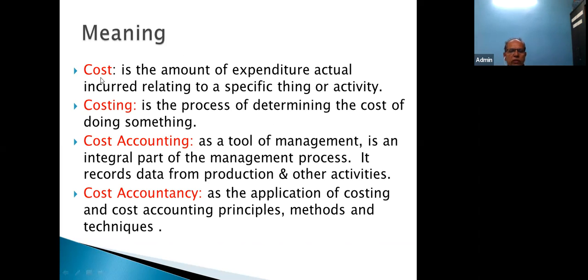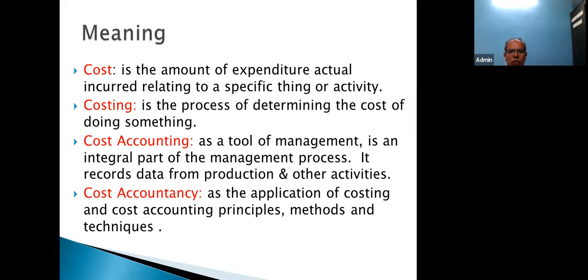In regards to the meaning, what is cost? Let's start from the scratch level, from the basics. Cost is the amount of expenditure actually incurred related to a specific thing or activity. You name any product or any kind of service, not only product but service also.